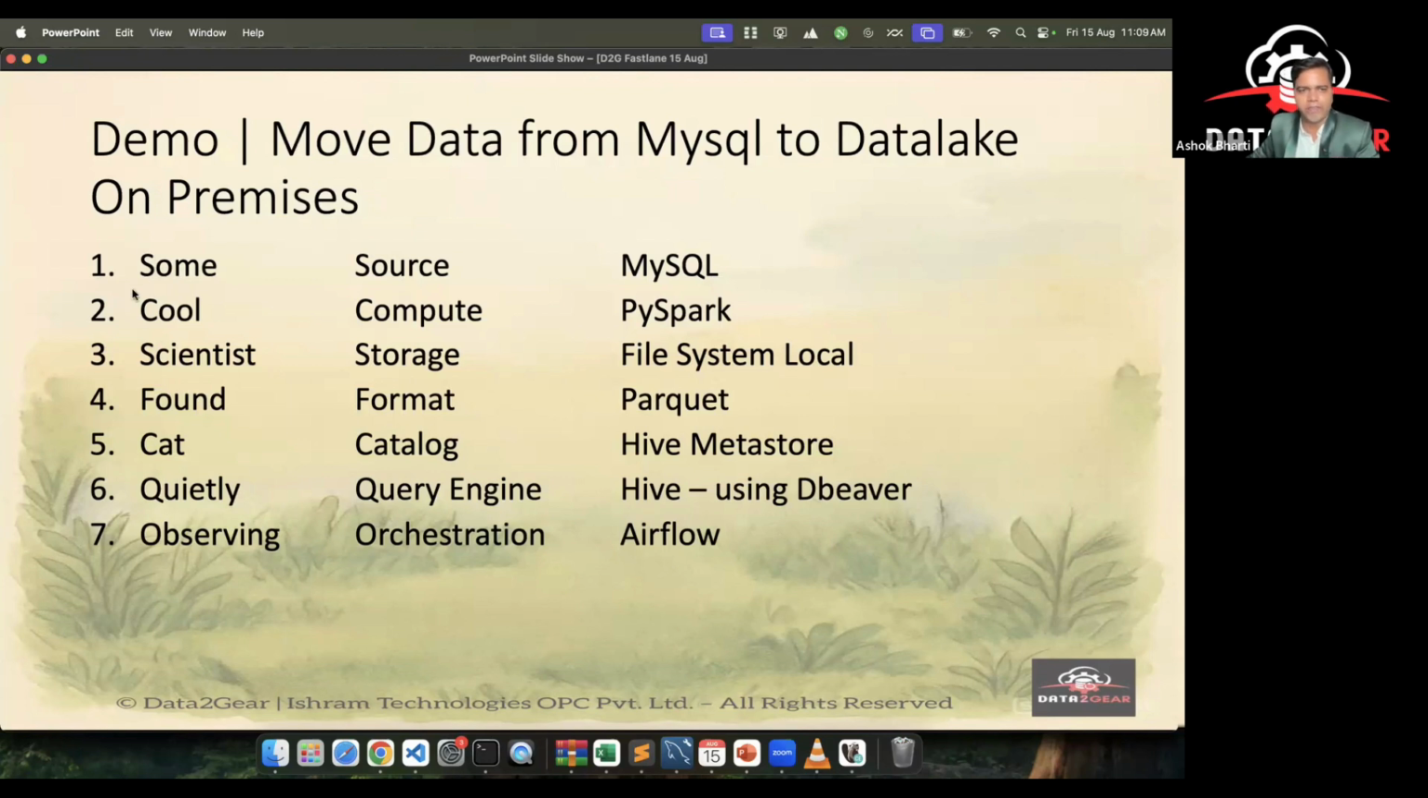So the first thing is, like I wrote here, some cool scientists and then their analogy name: source, compute, storage, format. So in our demo, our source is MySQL. We are going to use PySpark as a compute engine. My local file system is my storage. Parquet is the format. Hive metastore is there because I'm going to show the demo on my laptop, so it is Hive metastore, and we will query. The query engine is basically Hive, or you can say Spark SQL using DBeaver, and the orchestration tool will be Airflow. As of now, Airflow is not part of the demo.